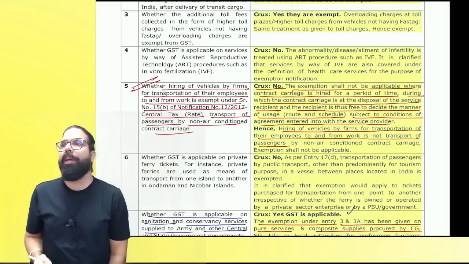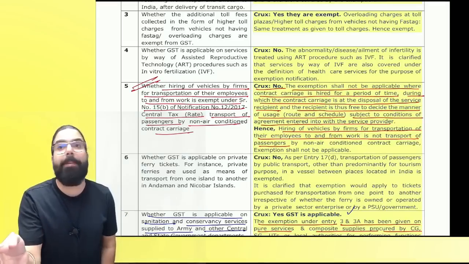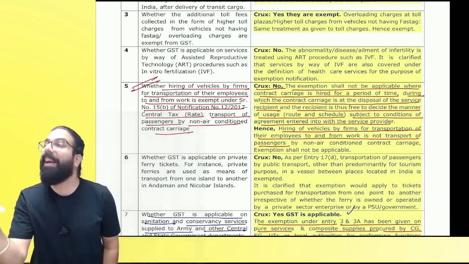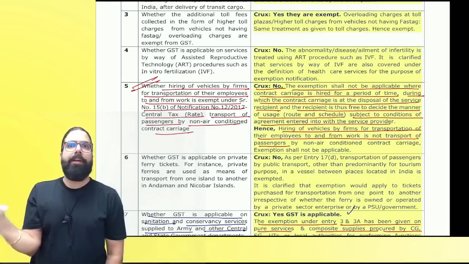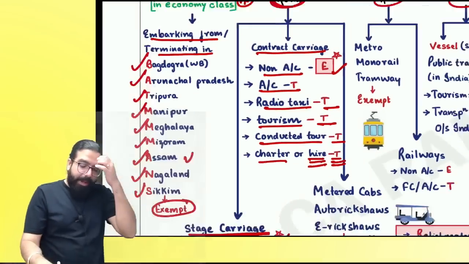Is my point clear to all? Can I go ahead? Government is for the public, and public, basically passenger transportation, is exempt. Is my point clear to all? Got it? Now, everyone over here, please come back.